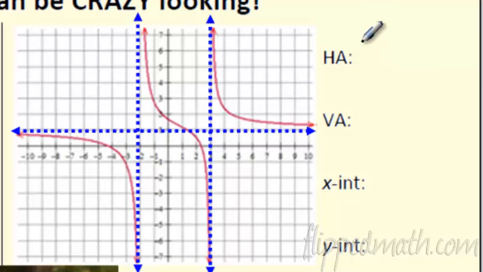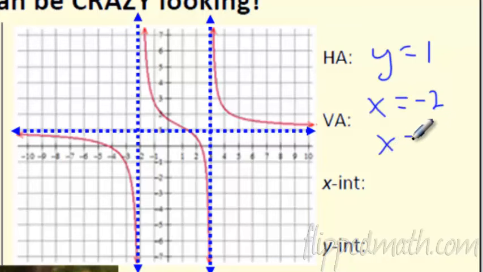So, can I fill in these parts? Sure, let's start with the horizontal asymptote. Where does it happen? Well, I see it right here. We're going to say y equals 1. Vertical asymptotes: I see one here, and up here. That's going to be -2, and that's going to be +3. Fantastic. So, again, I have two vertical asymptotes.